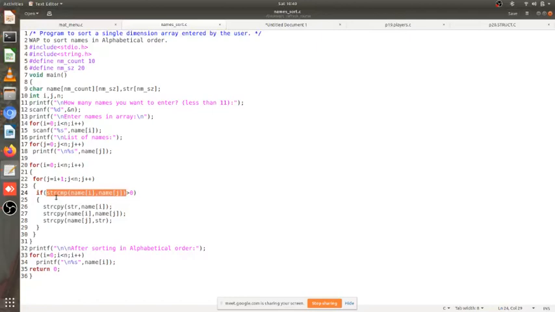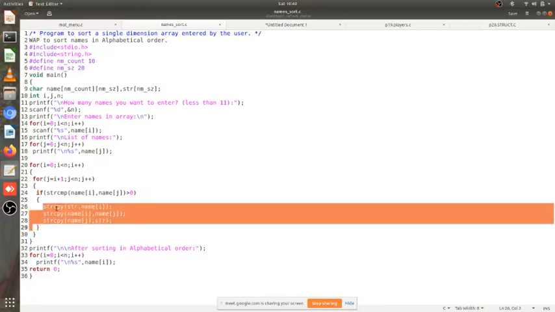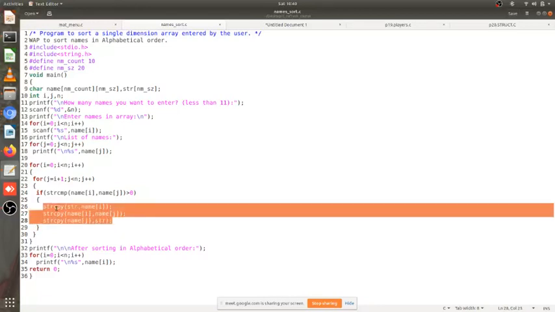Only need to understand is what these functions are doing. These are library functions strcmp and strcpy. Cpy copies first string into the second. This particular code again is a swapping code. We had seen it day before yesterday how numbers are swapped. I use a temporary, here I use a str.